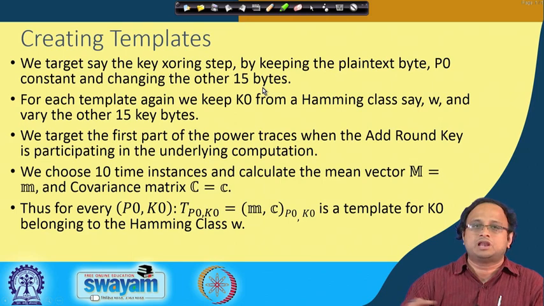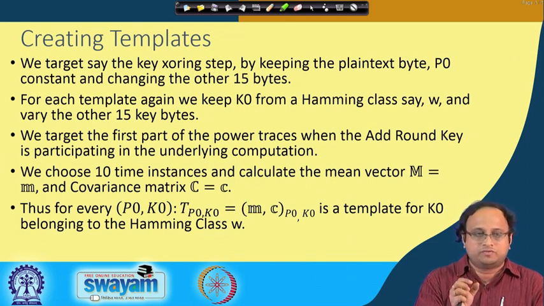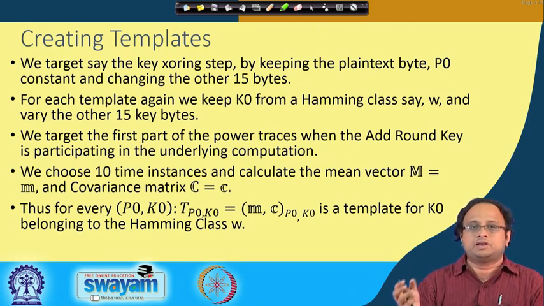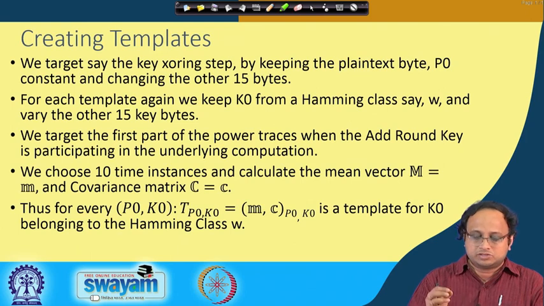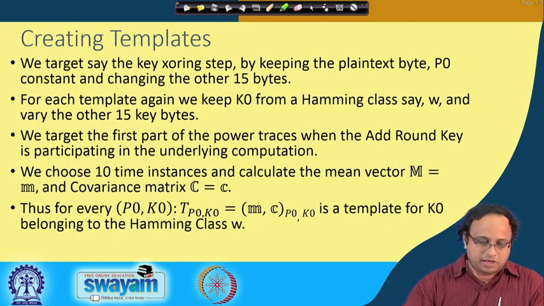We need a large number of samples to create the templates, so we vary the remaining 15 bytes of the plain text, but keep P0 fixed. For each template, we keep K0 from a Hamming weight class. Suppose I choose K0 to be from the 0 class. That means K0 is held at 0, whereas the remaining 15 bytes of the key I can vary.